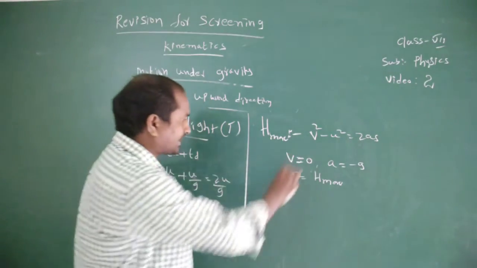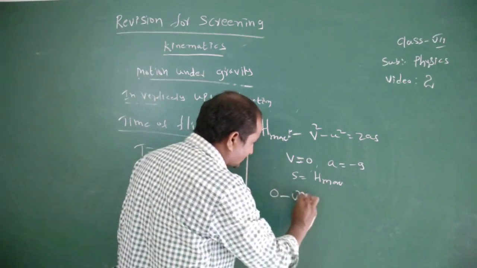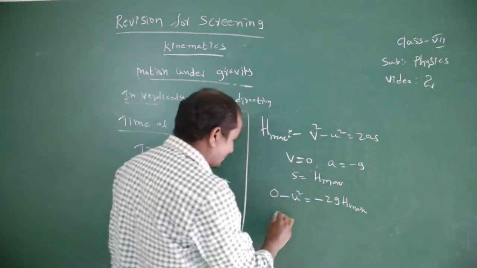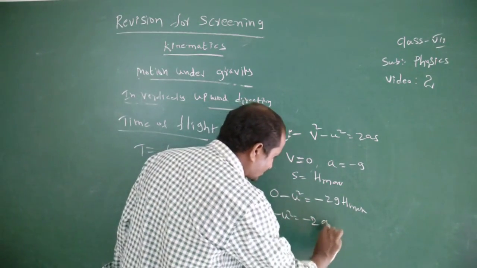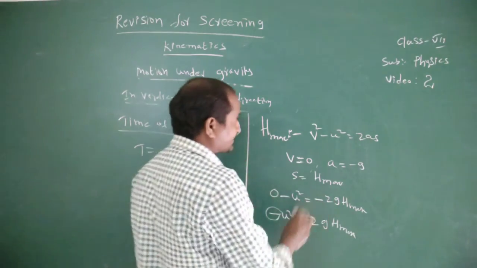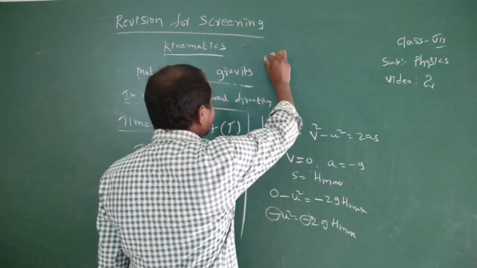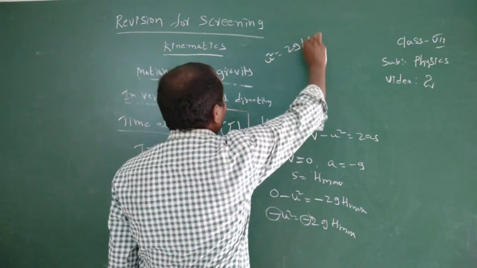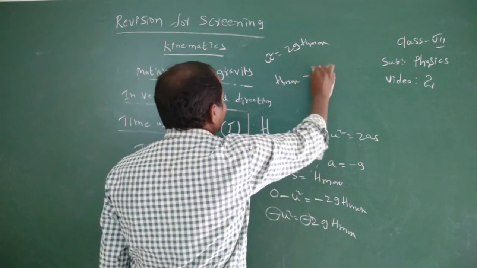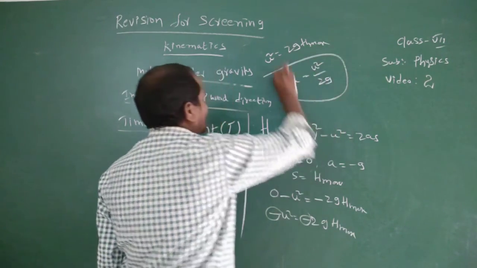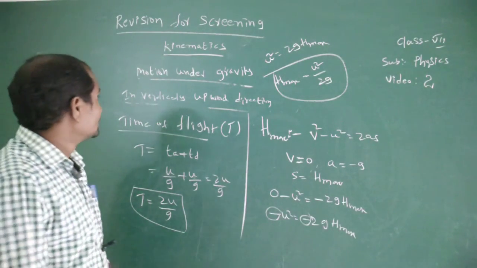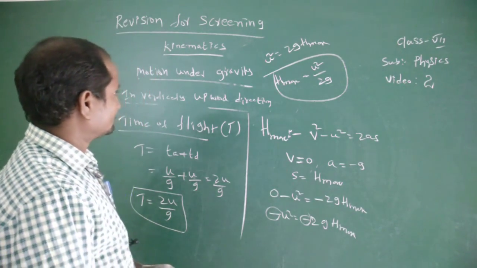From this equation we can write v square equals 0 minus u square equals minus 2g into h max. So minus u square equals minus 2g h max, the minus signs cancel. u square equals 2g into h max. Therefore maximum height equals u square by 2g. This is the maximum height formula.